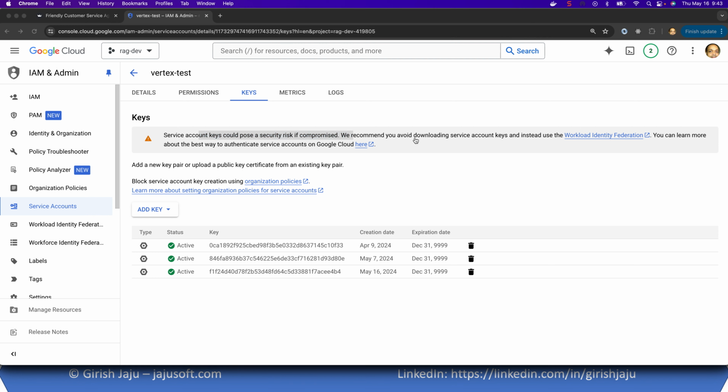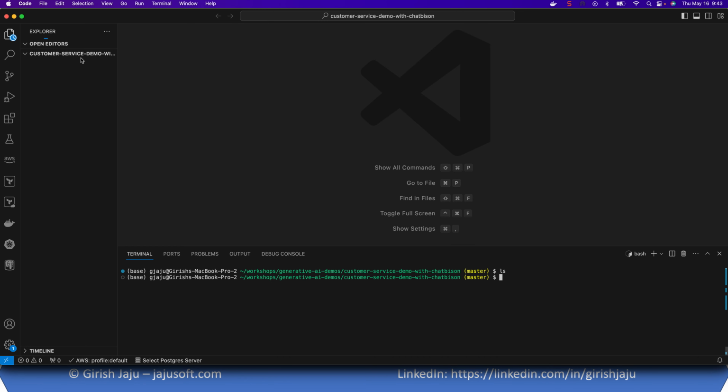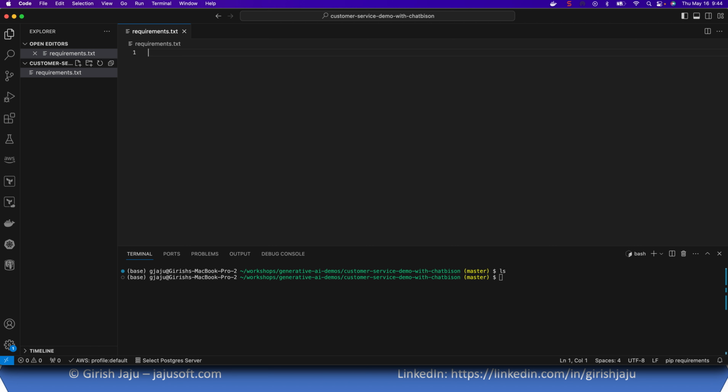So let's go back here, and as I said, we will be creating a few files and using a few packages, for example Langchain. So we'll just install some of the packages, and the packages that we will need are Google AI, Google Cloud AI platform.